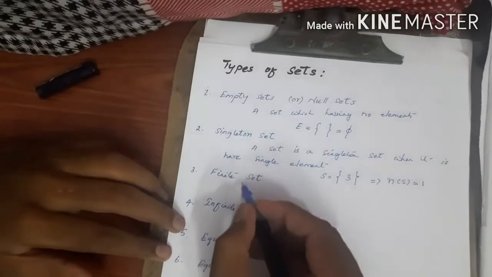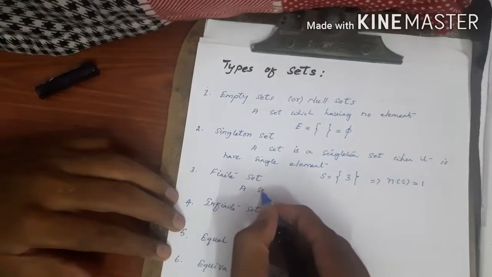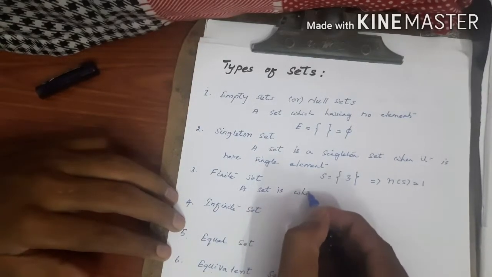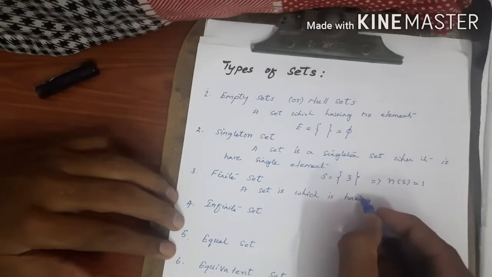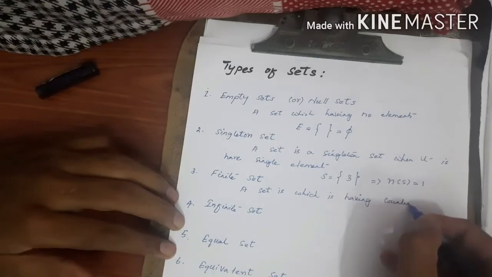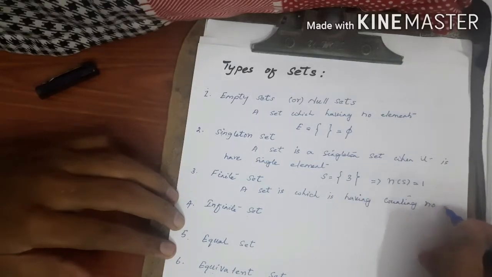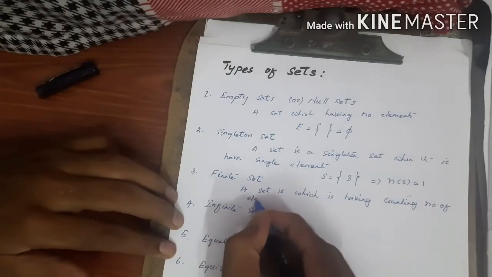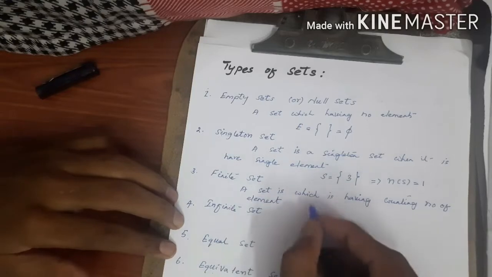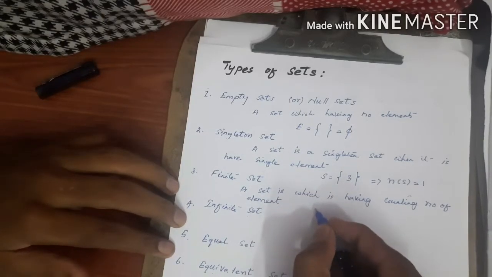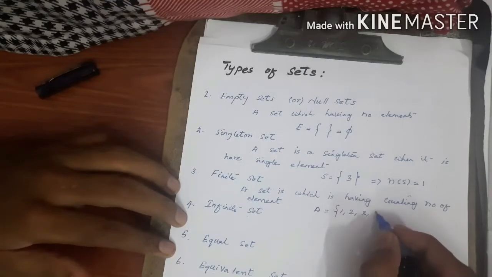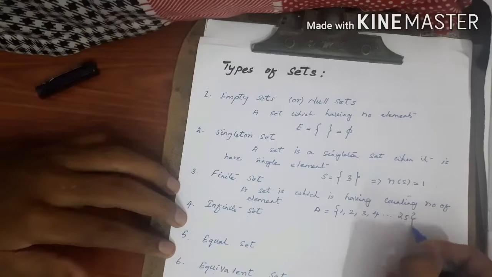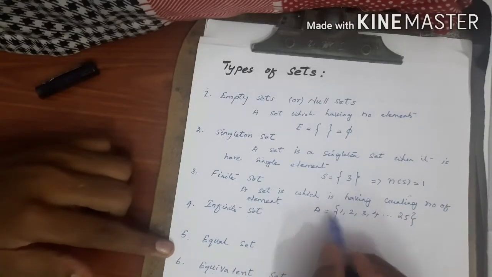Third one is a finite set. A set which is having a countable number of elements is called a finite set. For example, set A is a finite set: 1, 2, 3 are the elements of set A, 4, etc. up to 25. That is called a finite set.